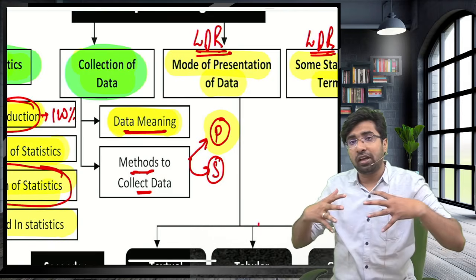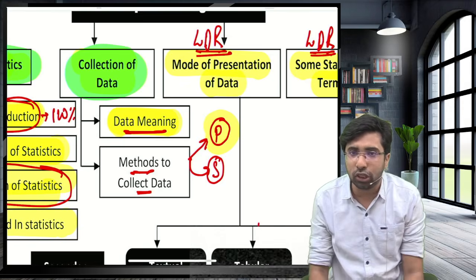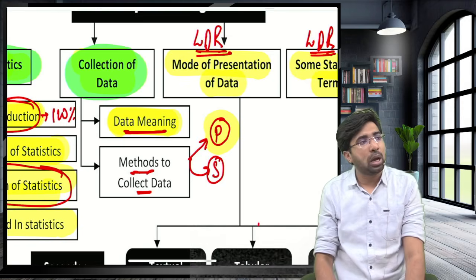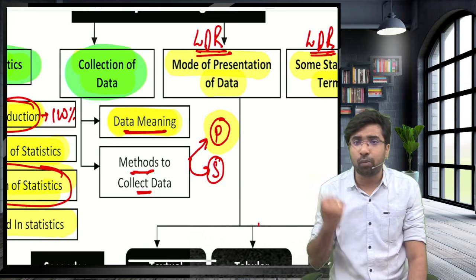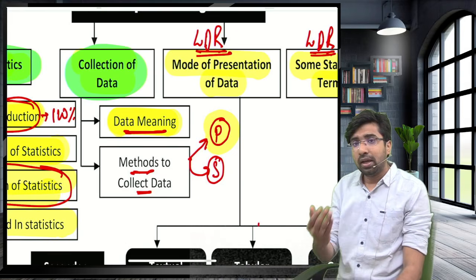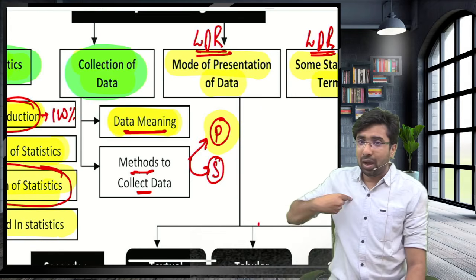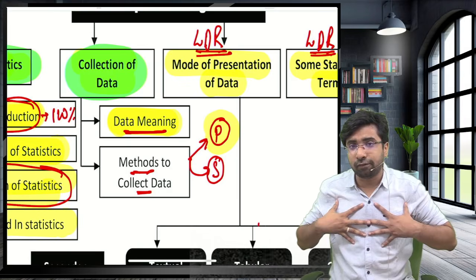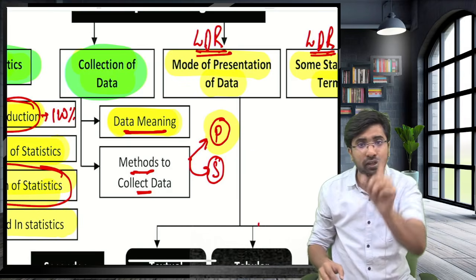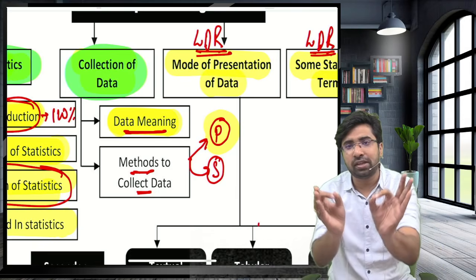When you collect information which is already collected, for example, I visited one school and asked how many students are there in class 10? They said 100 students. I said, give me the information of those 100 students. That data was already collected by the school. Now I am taking that information from the school. I am collecting information which was already collected. Secondary information means second-hand car.